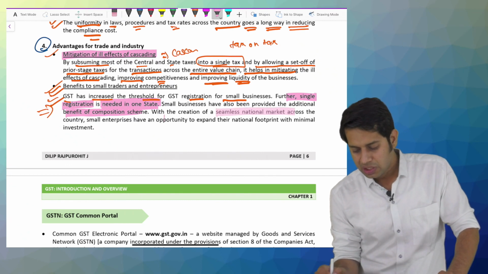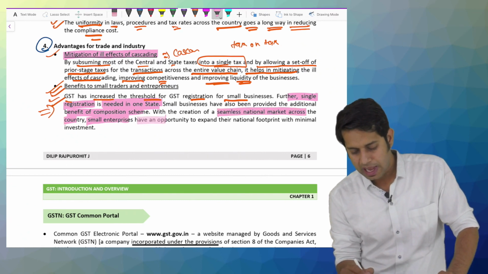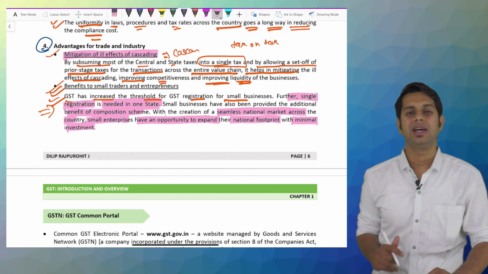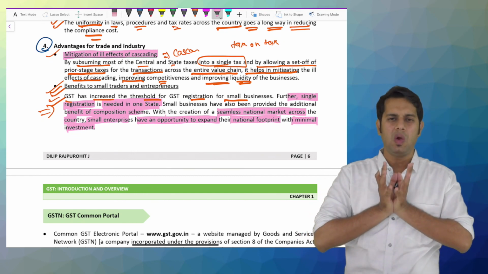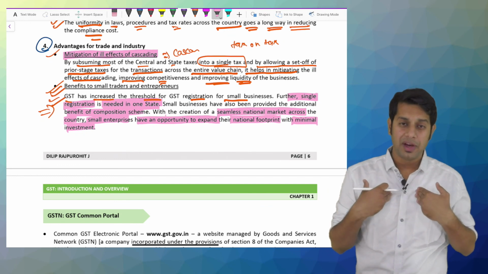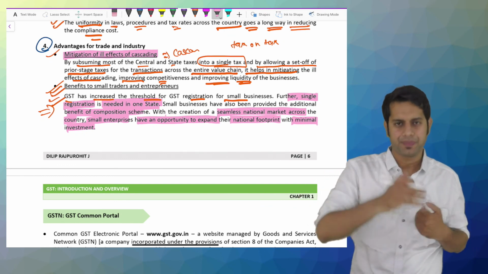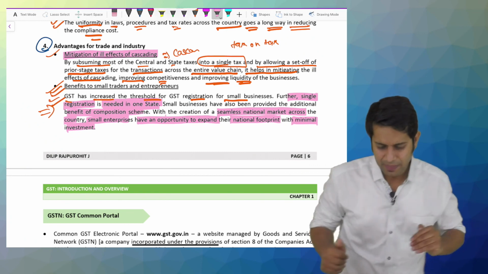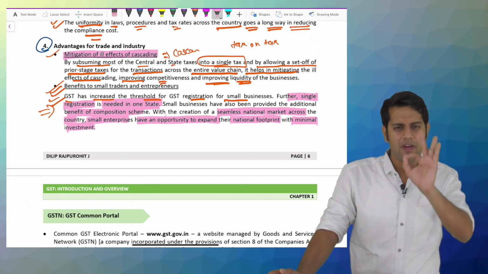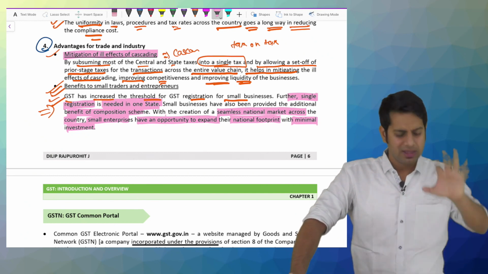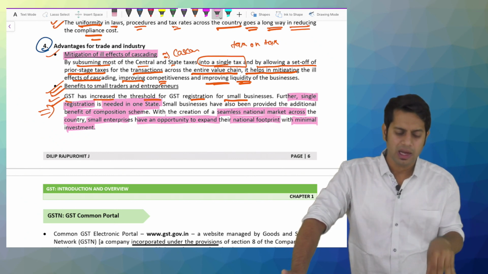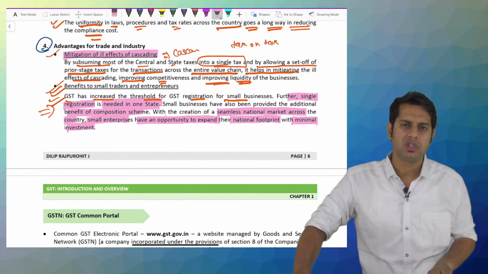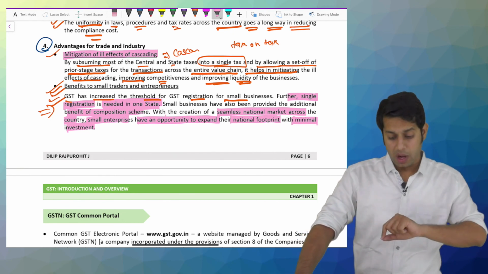With the creation of seamless national market across the country, small enterprises have an opportunity to expand their national footprint with minimal investment. What is that last line telling, sir? Now, because there is a same law which you have to follow in entire India, I will not worry now to go to a different state and do my business activity over there. Say for example, in my case, if I am teaching GST, before I was teaching service tax and VAT, the service tax and VAT which I was teaching in Karnataka was not same as what I was teaching in Maharashtra. It was not same as compared to what I was teaching in Rajasthan. But now I am teaching GST.